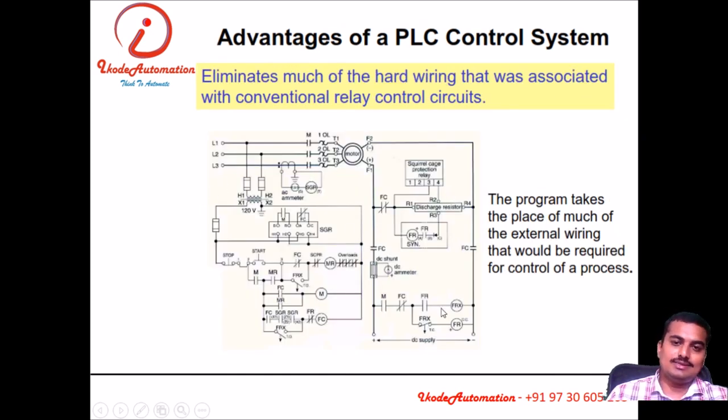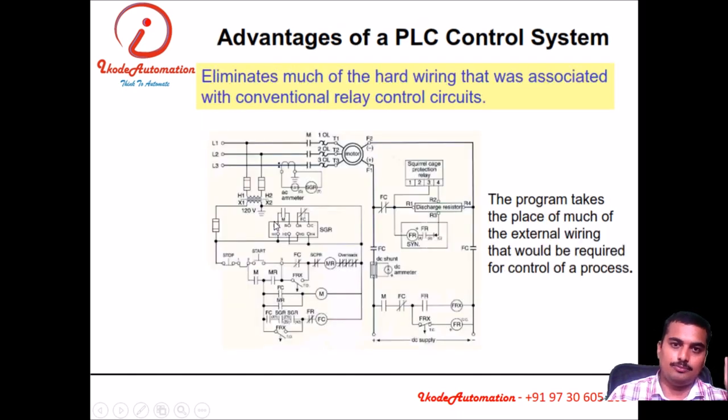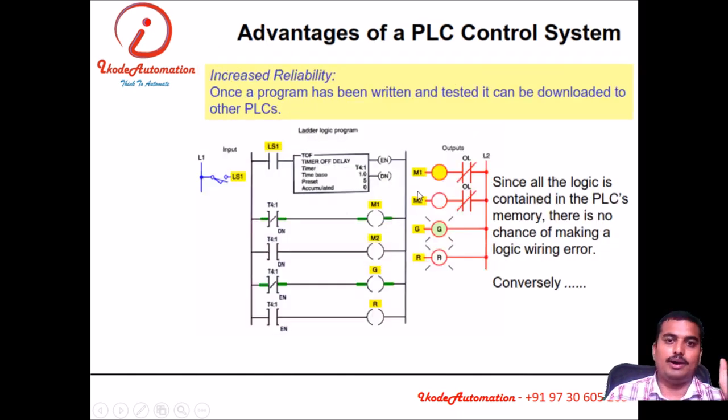To control these two indicators and two contactors by means of relay logic, or hardware logic, we need to implement a complex wiring diagram. The same result is achieved by the PLC using only 5 wires, 1 input and 4 output, and all this entire stuff has been replaced by this logic. So this will increase the reliability.